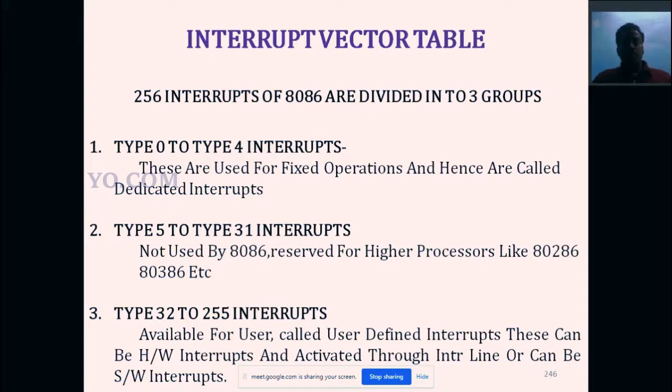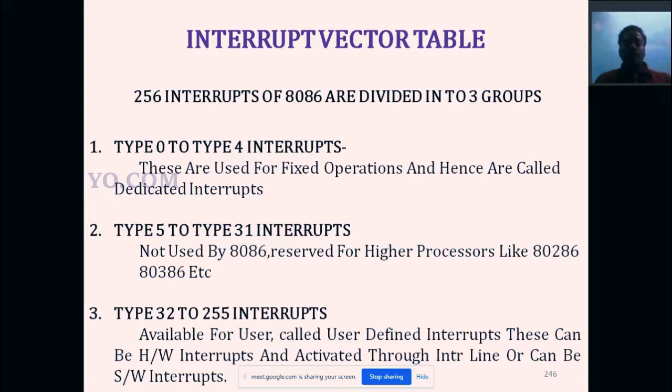The next one is type 5 to type 31 interrupt. It is not used by the 8086. It is reserved for higher processors like the 80286 and 80386, which are the next upgraded processors of the 8086. We cannot access type 5 to type 31.